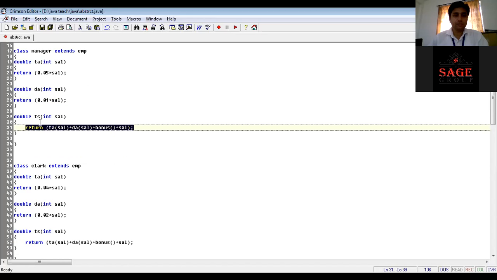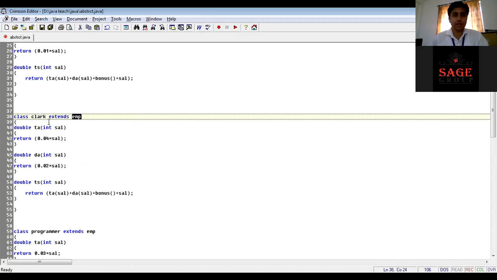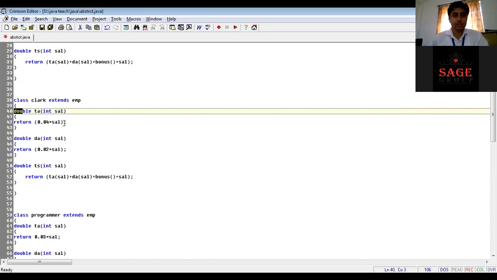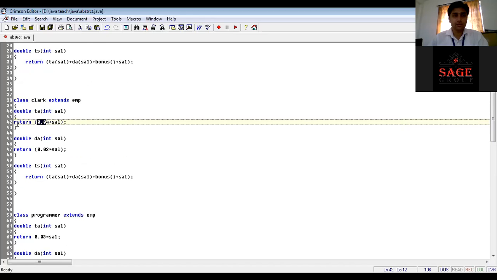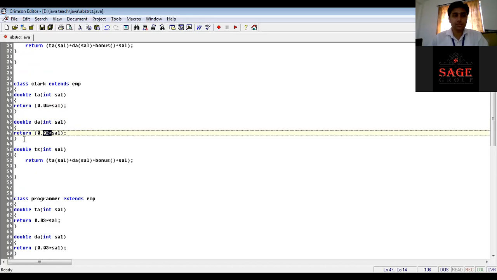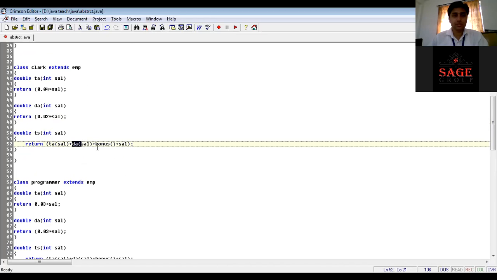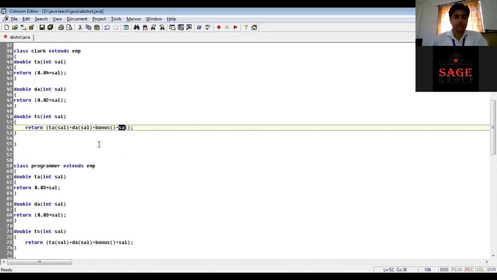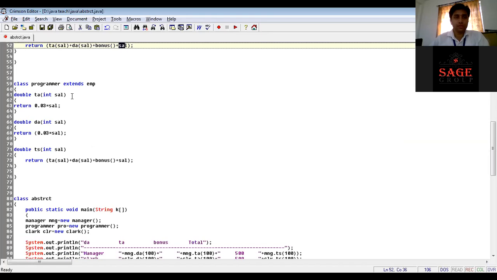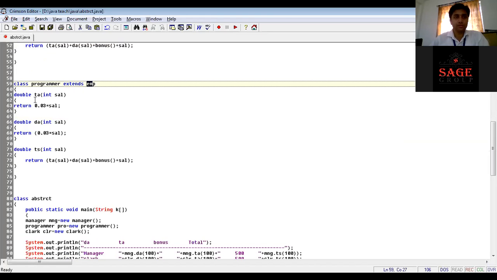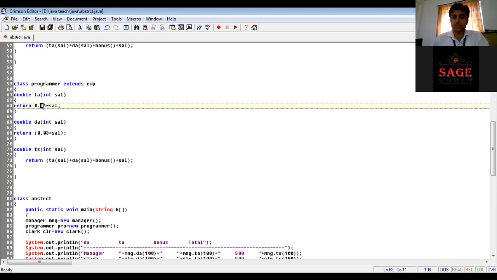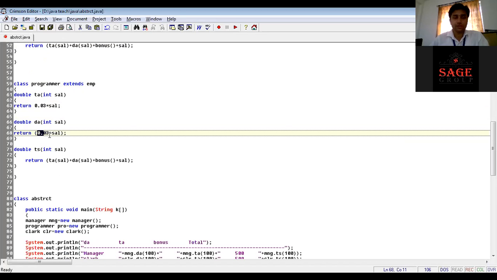In a similar manner, the Clerk class will also extend EMP and calculate TA as per our given percentage, calculate DA as per our given percentage, and find the total salary by calculating TA, DA, bonus, and salary. In a similar manner, the Programmer class will work. Programmer will extend EMP, override TA as per our percentage, return the TS, calculate the DA, and also calculate the total salary by finding the sum of bonus, salary, DA, and TA.